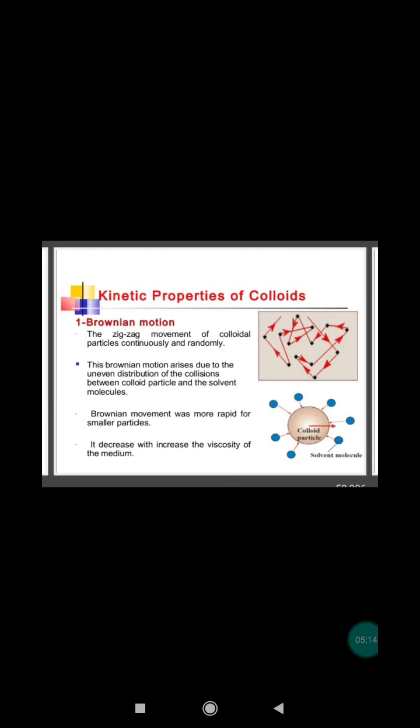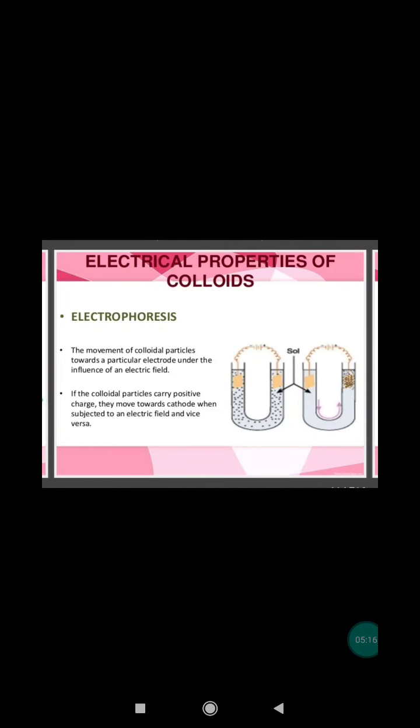Next important property is electrophoresis. The movement of colloidal particles either towards anode or cathode under the influence of electric field is called electrophoresis. The charge on colloidal particles is the main factor for the stability. Due to the mutual repulsion between similarly charged colloidal particles, they are prevented from aggregating to form bigger particles when they come close to each other.